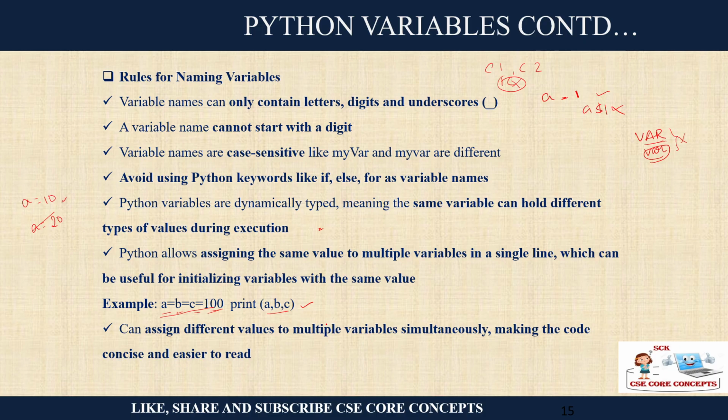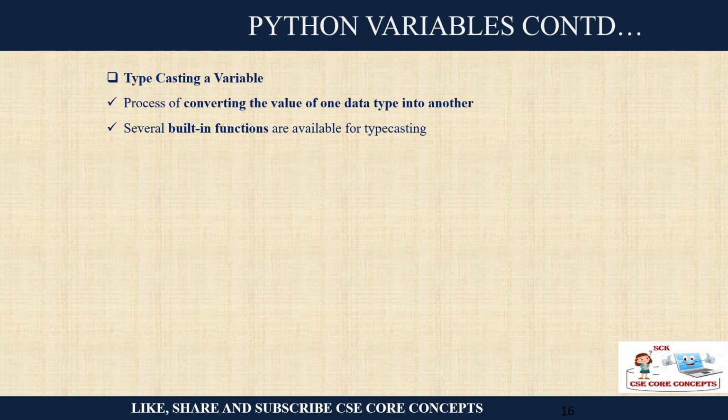Then you can assign different values in the same line, not necessarily the same. Suppose you have three variables x, y, and z, the value of x is 1, the value of y is 2.5, and z is Python. See, all are different data types. One is integer, 2.5 is float, and Python is a string, right? Still you can declare and write in one line. Then comes typecasting. Typecasting means what? Initially you have written a is 10, so Python interpreted it as an integer. Later you feel, no, I want it to be a float, right? Changing the data type from integer to float is called typecasting.